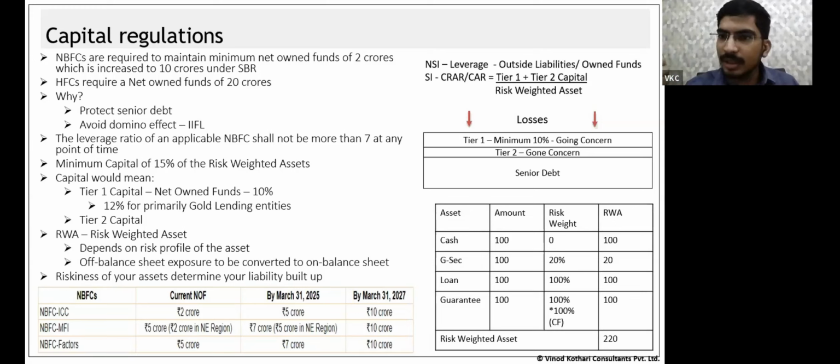Have we seen any practical example of it in India? Yes, it was the ILNFS fiasco. What happened in the ILNFS fiasco was that ILNFS, a government-owned entity, defaulted on its debt obligation. A very large NBFC CIC defaulted on its debt obligation. When it defaulted, the banks got suspicious of the NBFC sector, and they stopped funding the NBFC sector.